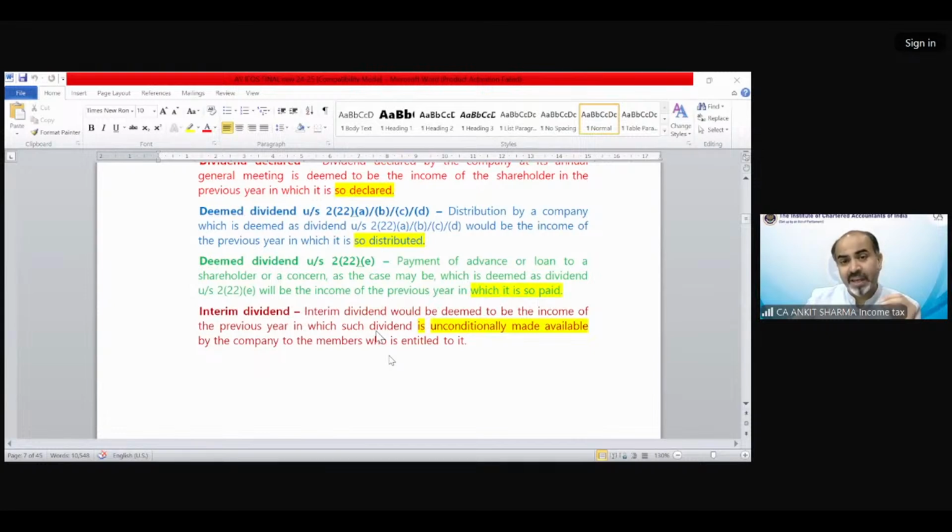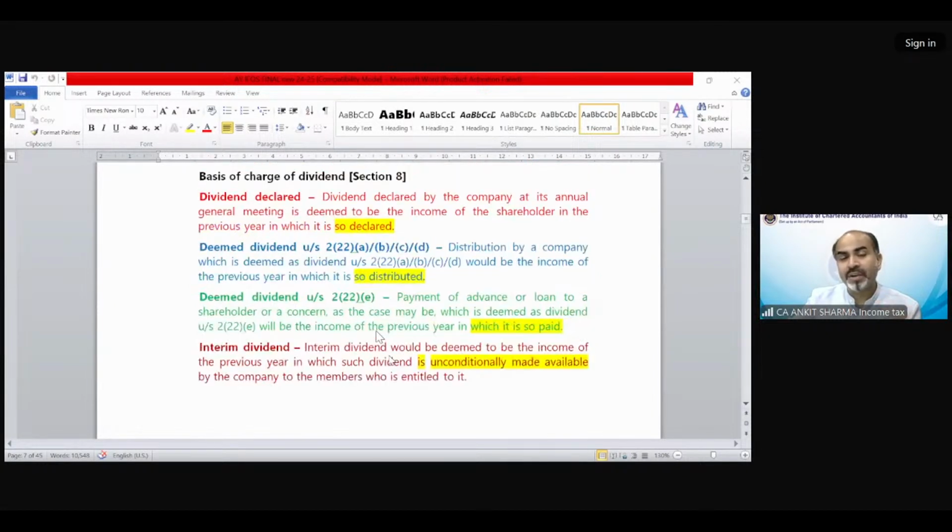When I say gift provisions are utmost important in this chapter, if somebody hears that sir is saying only gift provisions need to be prepared for examination, let me correct you. No, everything is important. Even deemed dividend is very important. But gift provisions are more important, technically, due to the practical aspects in this chapter.